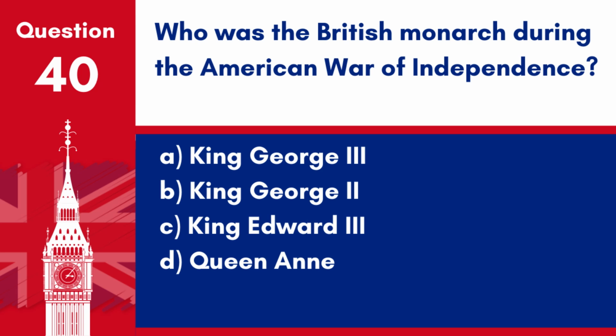Question 40. Who was the British monarch during the American War of Independence? A. King George III. B. King George II. C. King Edward III. D. Queen Anne. Answer A. King George III. He was the monarch during the American War of Independence, a period marked by the struggle of the American colonies to gain independence from British rule.